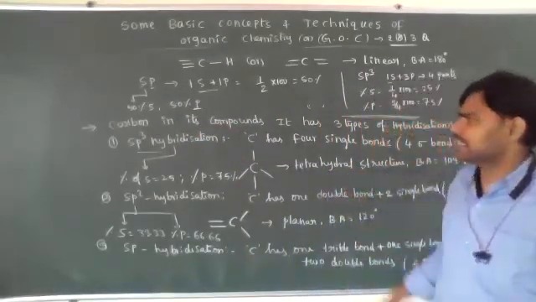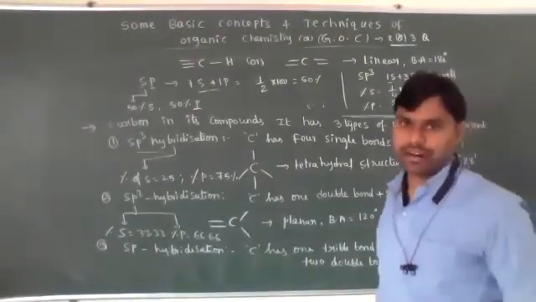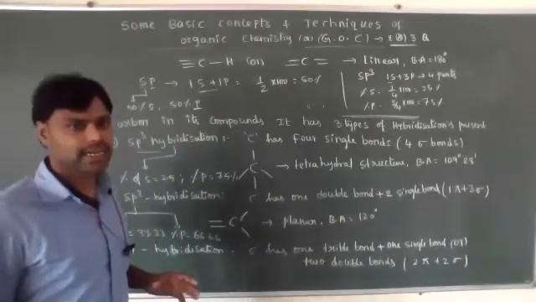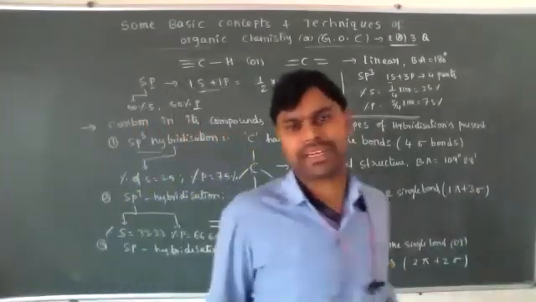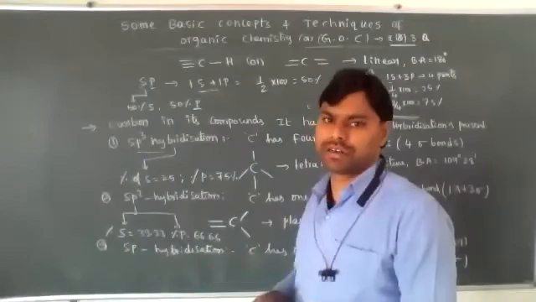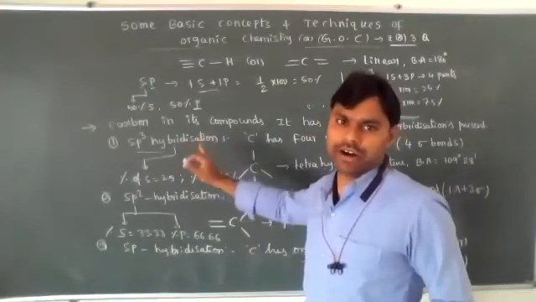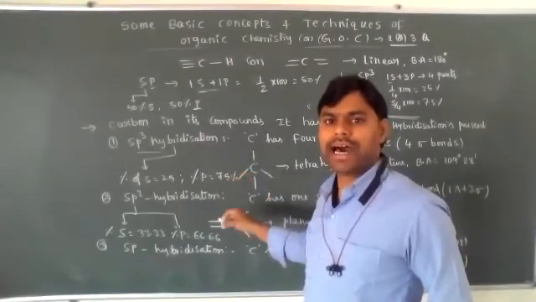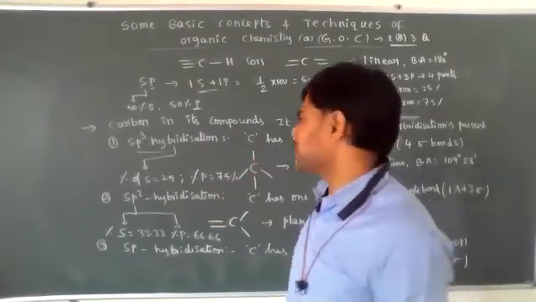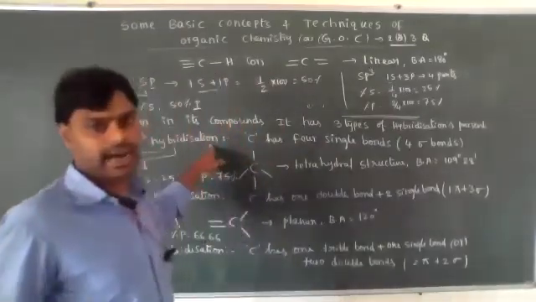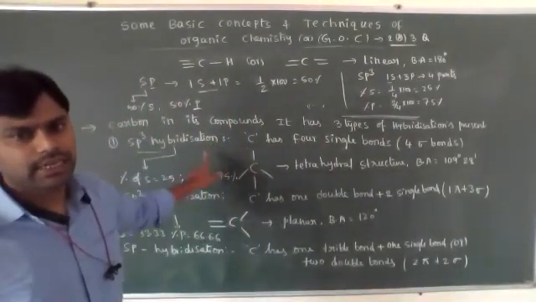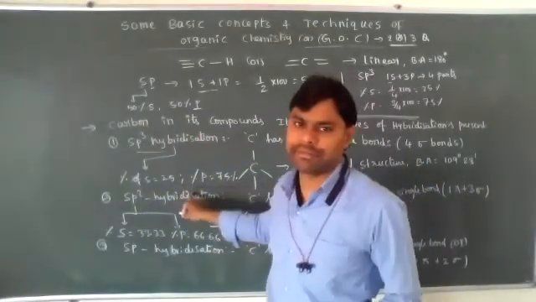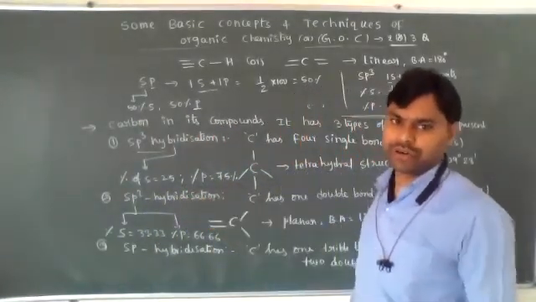Okay? So this is about the bonding nature of carbon in organic compounds. Generally in organic compounds, carbon forms multiple bonds: all single bonds, double bonds, or triple bonds. If all single bonds are present around the carbon, the hybridization is sp3. If at least one double bond and remaining two single bonds are present, its hybridization is sp2.